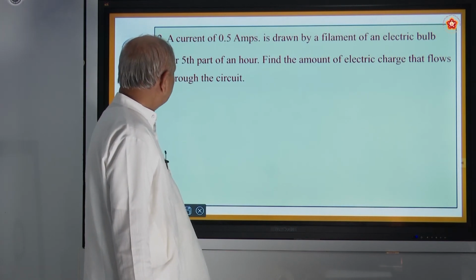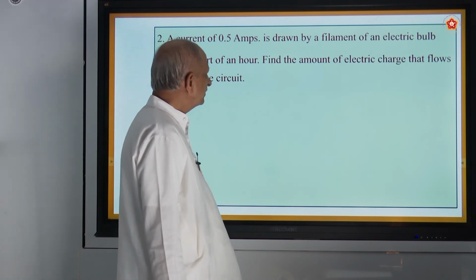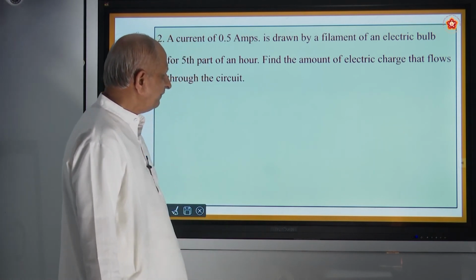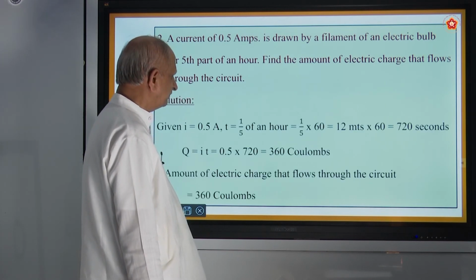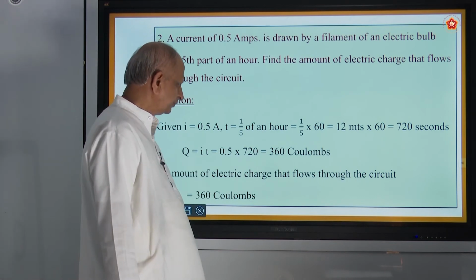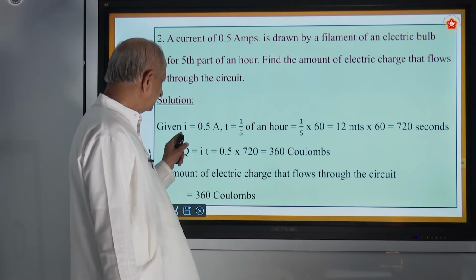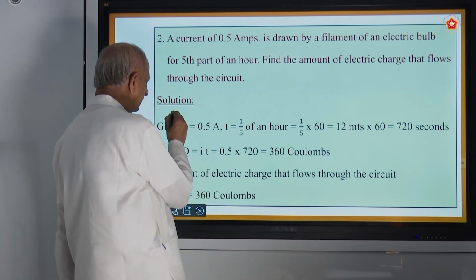Now there is a question. A current of 0.5 amps is drawn by a filament of an electric bulb for a fifth part of an hour. Find the amount of electric charge that flows through the circuit. So current is given, current is 0.5 amps. Here I stands for current.